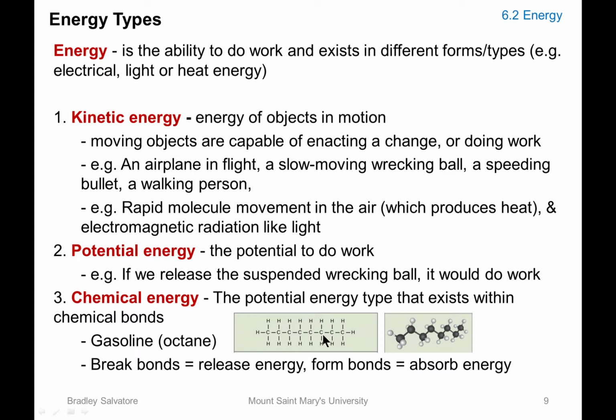And when you burn octane, it will release energy to power your cars. But that energy comes from these chemical bonds. So when you break bonds, you will release energy. When you form bonds, you will have an energy input or absorb energy. So when these bonds are here, they were formed at a certain time. They store that energy as potential chemical energy. When you break them by burning them, you release the energy, and it can be used to do work.